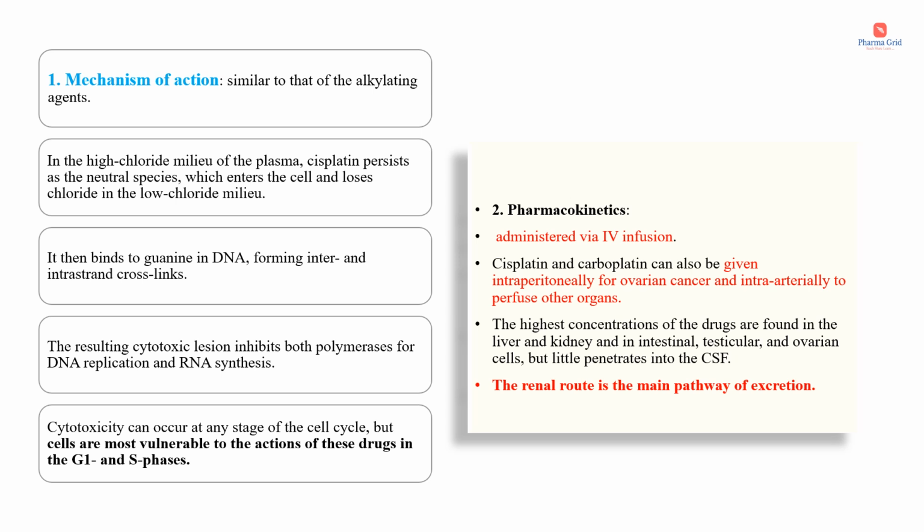Then coming to the pharmacokinetics, these drugs are administered via IV infusion. Cisplatin and carboplatin can also be given intraperitoneally for ovarian cancer and intra-arterially to perfuse other organs. The highest concentrations of the drugs are found in the liver and kidney and in intestinal, testicular and ovarian cells, but little penetrates into the cerebrospinal fluid. The renal route is the main pathway for excretion.